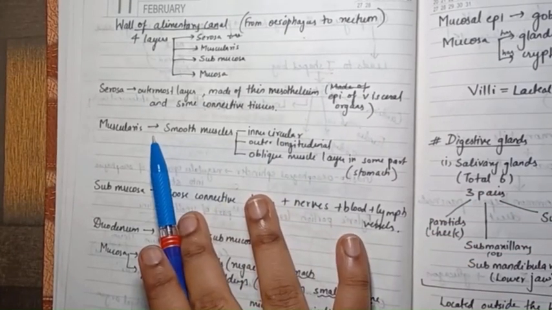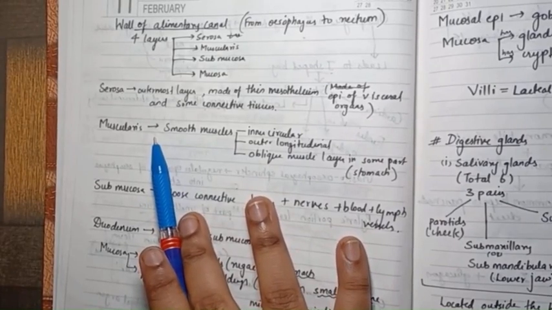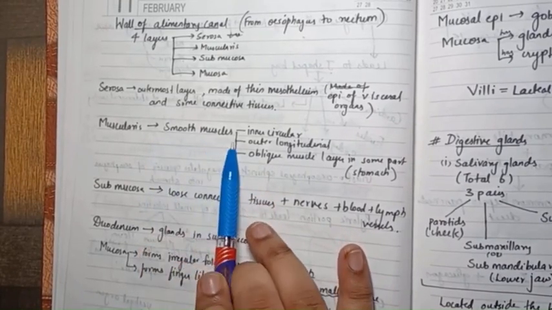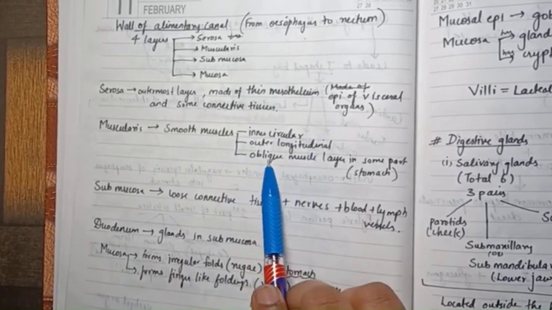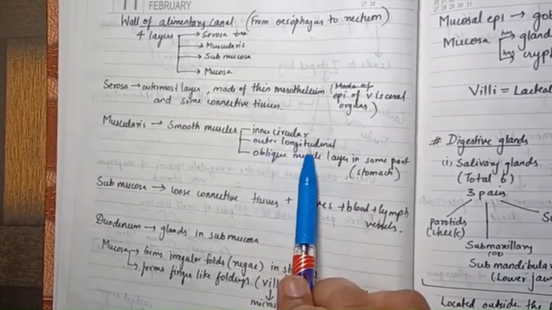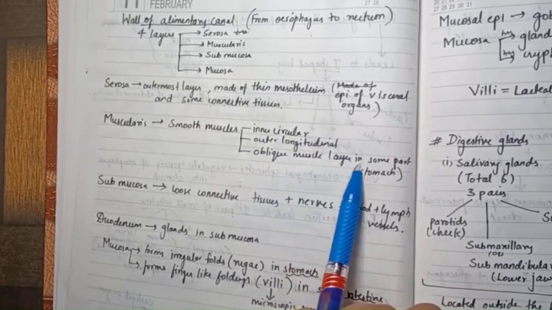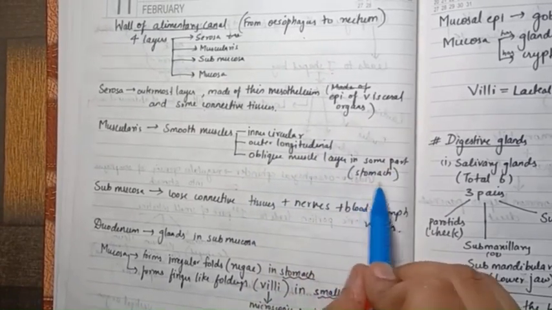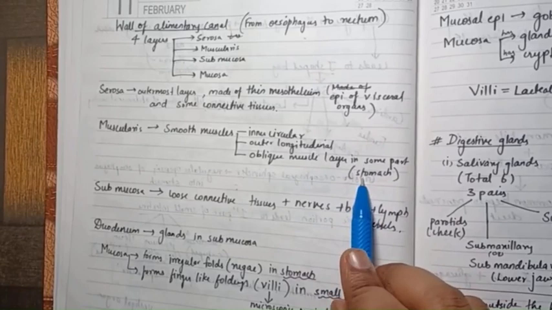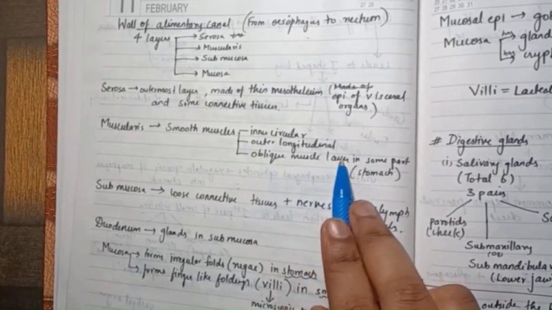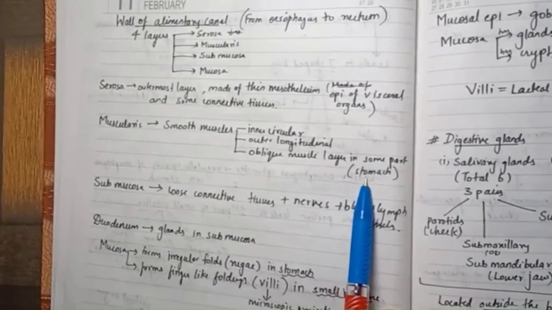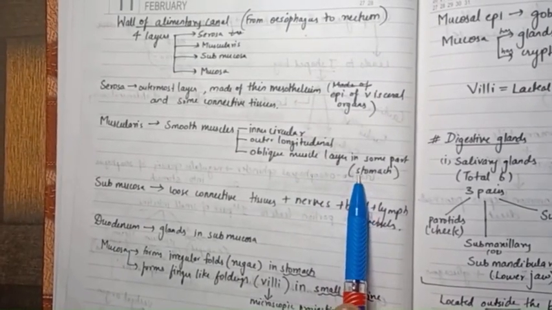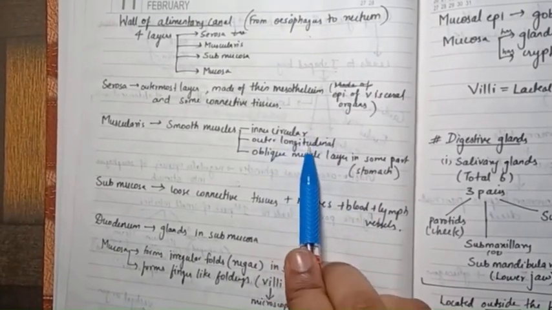Next we come to muscularis. Muscularis is made up of smooth muscles. We have 3 layers in that itself: inner circular, outer longitudinal, and an oblique muscle layer in some part, exactly in the stomach. Actually there is a question based on this: the oblique muscle layer in muscularis is present in which part? Specifically it's the stomach. And now inner circular, outer longitudinal.